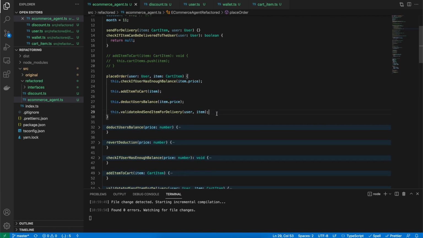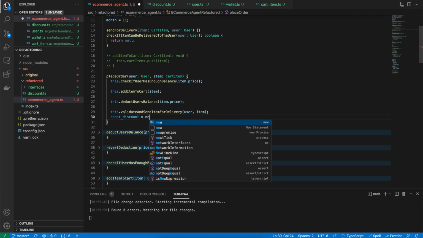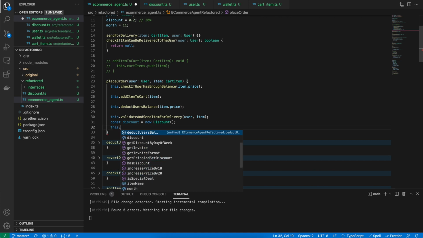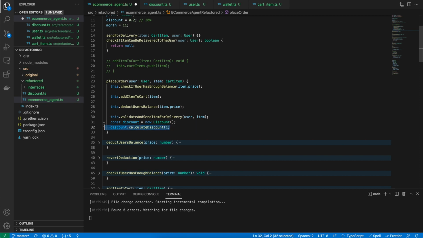For example, I will say const discount equal to new discount, and then say discount dot, oh, there is the same variable here, so let's just say object, oh sorry, I should not use this. Okay, I can say calculate discount and month might be some number. So that's how I can use it.